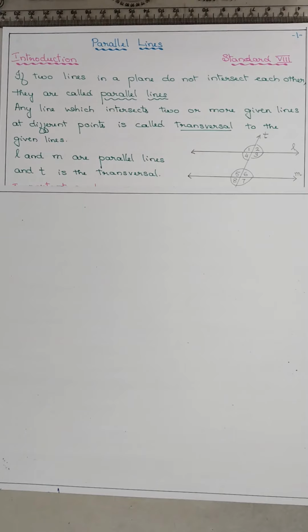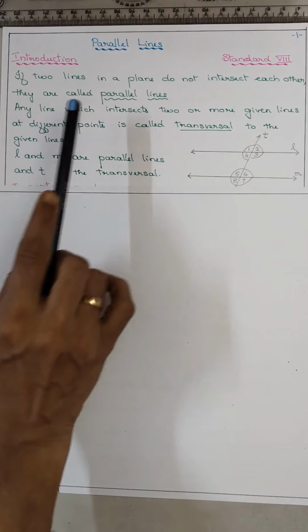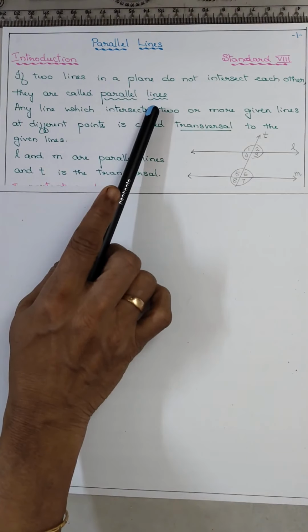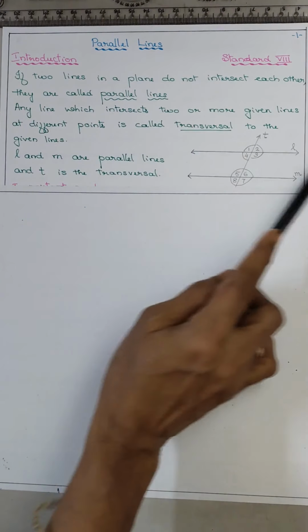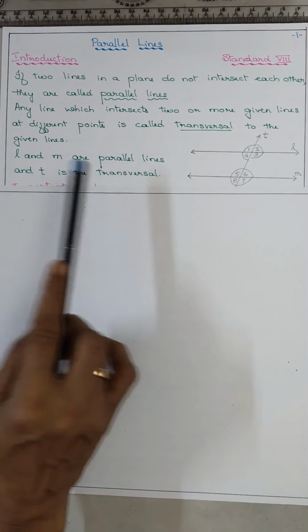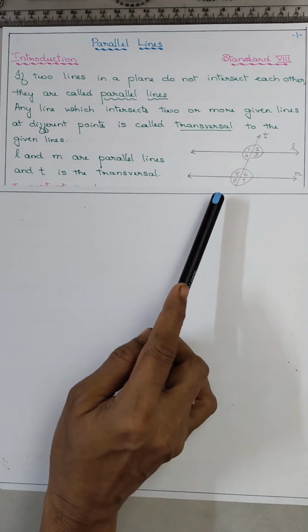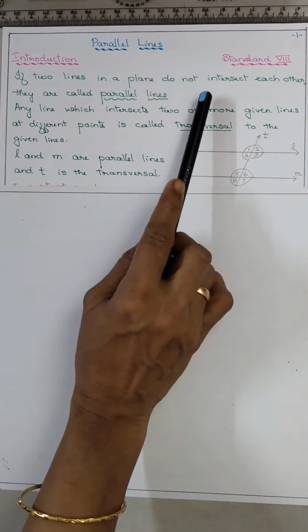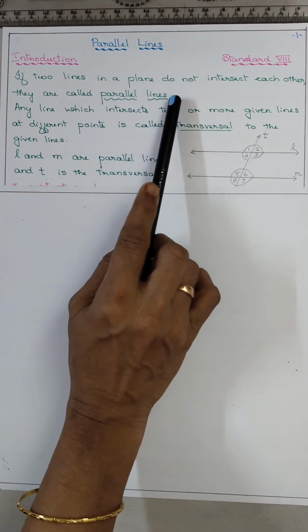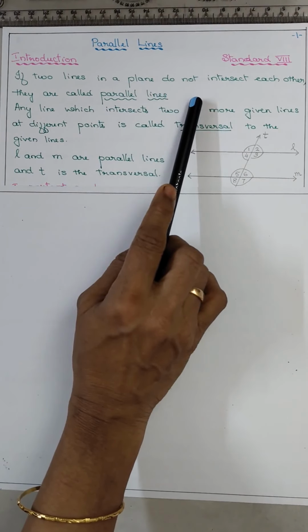Today we will discuss the topic parallel lines. Introduction. If two lines in a plane do not intersect each other, they are called parallel lines. Means if you extend the two lines in both the directions, they never meet, then they are parallel to each other.